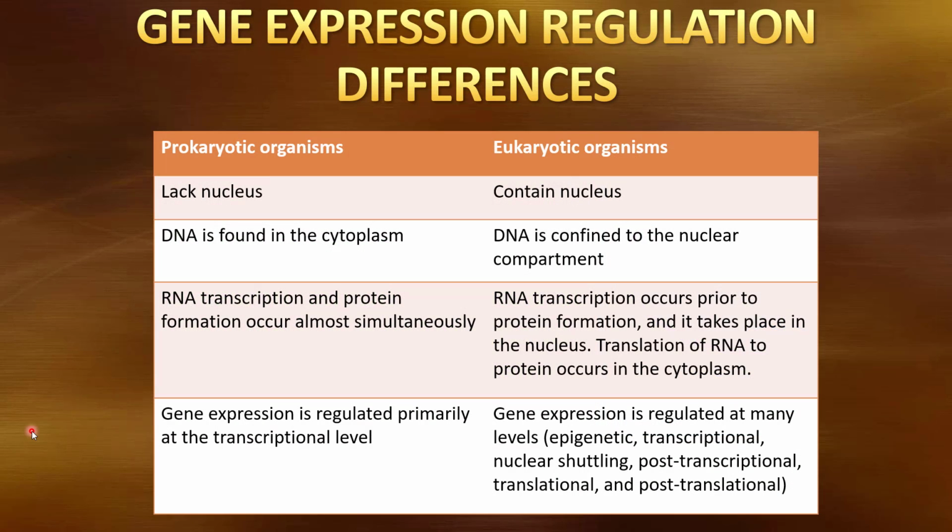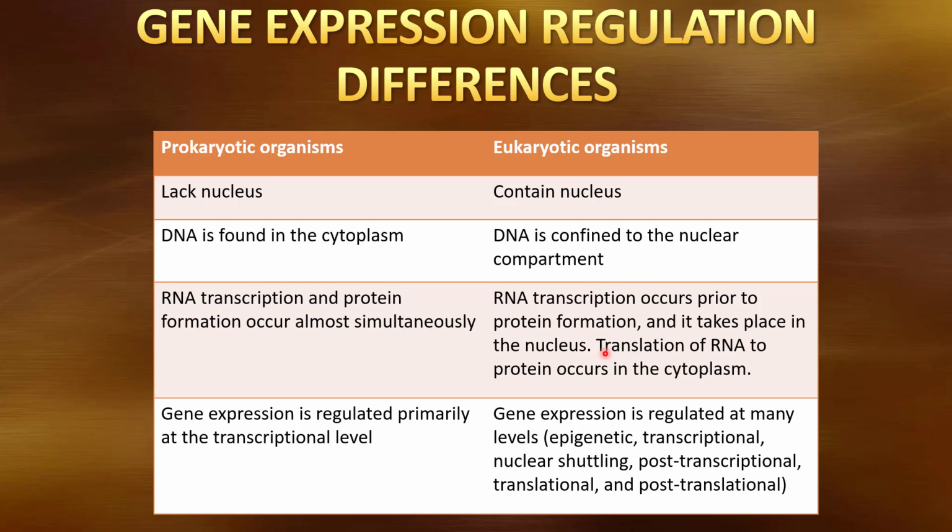Some of the differences that we see in gene expression between prokaryotic and eukaryotic cells has to do with the differences in their architecture. Prokaryotic cells, of course, lack a nucleus, and so we don't separate transcription and translation. In those cells, most of our regulation will happen at that transcription level. In eukaryotic cells, where we have a nucleus, we have that transcription and translation separated, and we also have that transport of our transcript from the nucleus out into the cytoplasm, giving us another means of control. So we have a lot more control points here.